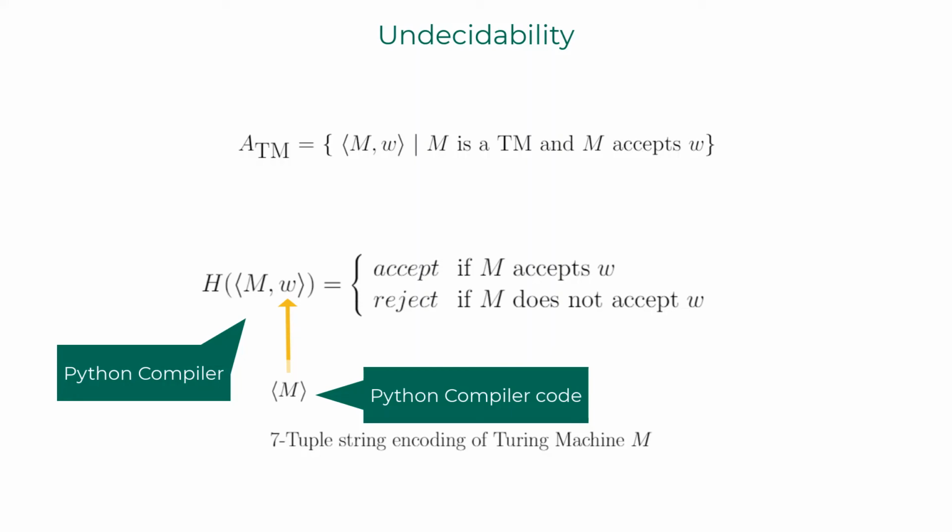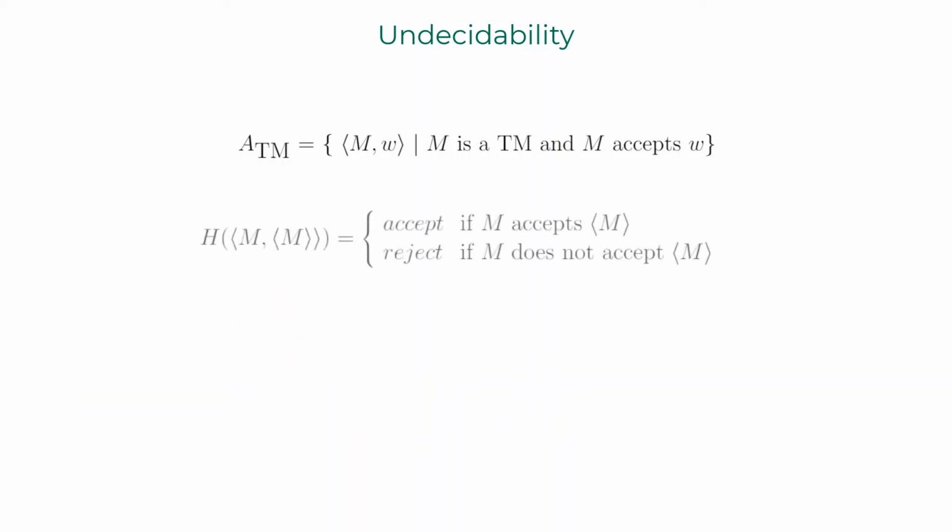You can let the Python compiler you wrote compile the Python compiler code you have written. With that, you can easily see that the Turing machine H ends up in accept state if M accepts its own machine encoding. H ends up in reject state if M does not accept its machine encoding.